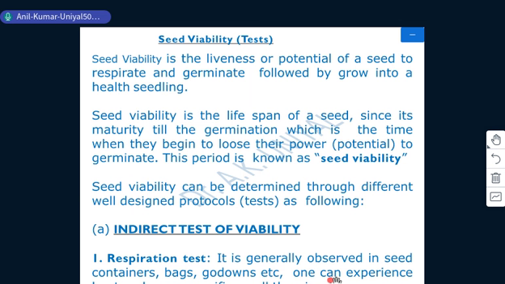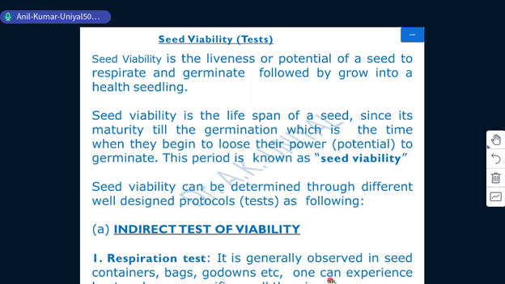Those reserve foods in the seeds are present in the form of lipids, fats, carbohydrates, proteins, etc. Whenever oxidation takes place in the presence of oxygen, these reserve foods are consumed, and the byproducts are energy and CO2.